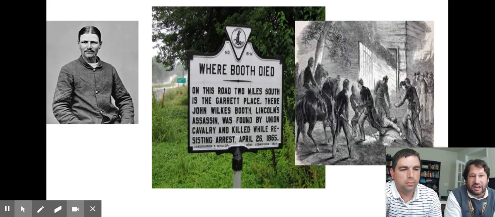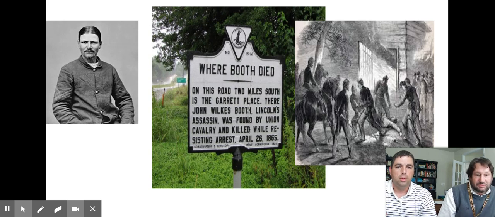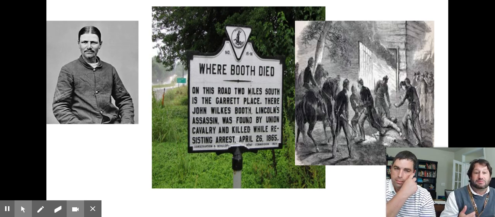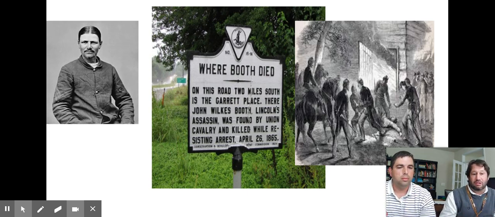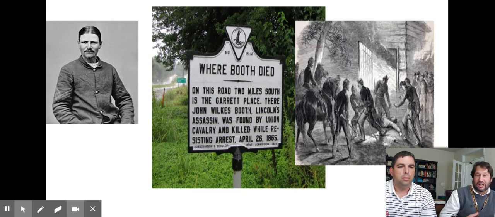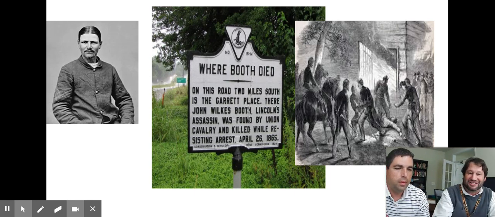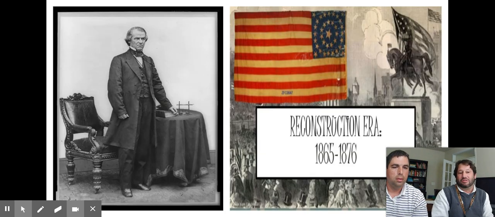I guess he'd been driven into a barn, and the United States soldiers surrounded it and said, "Hey, surrender." And Booth refused to surrender. They set the barn afire to get him to come out. And before Booth could come out, this man here, one of the Union soldiers, must have got a little trigger happy. His name was Boston Corbett. And he fired a shot, and John Wilkes Booth was killed. So a lot of the answers about this event, we didn't get all the information, because he was killed.